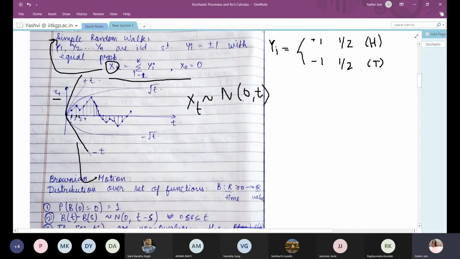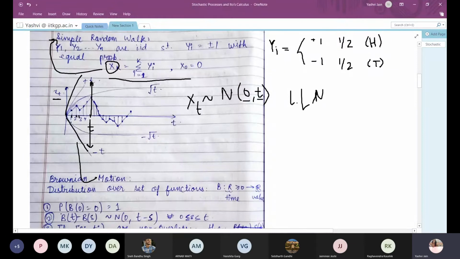The mean will be 0 because the number of heads and number of tails for any given time, for a large number of times, will be approximately equal. So plus 1 and minus 1 will cancel each other and the mean will become 0, and the variance is t, because at any time t which we look, the maximum value of xt can be plus t and the minimum value of xt can be minus t. So the variance will be t and the mean will be 0. Thus xt follows a normal distribution, following the law of large numbers for a large amount of time.